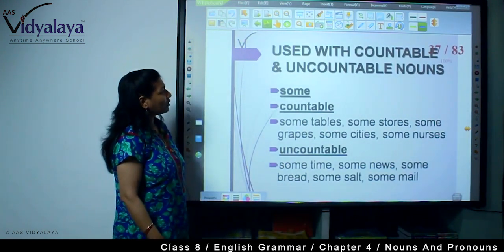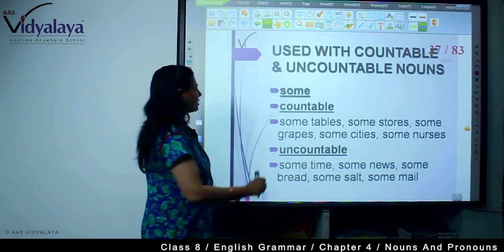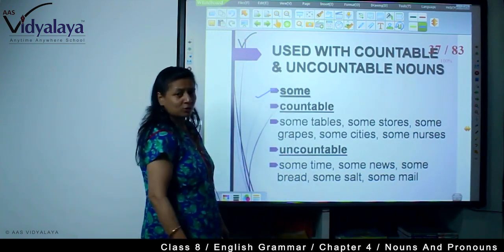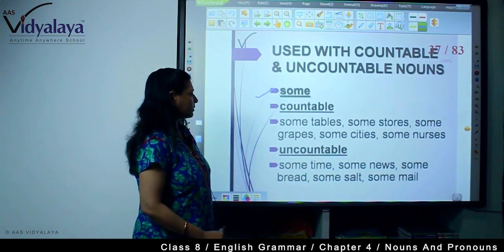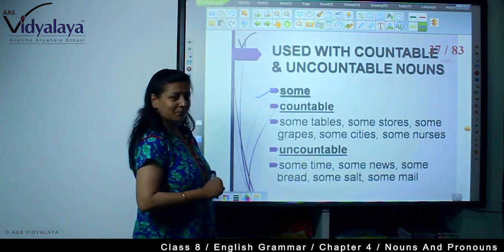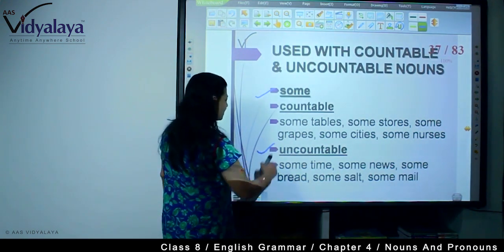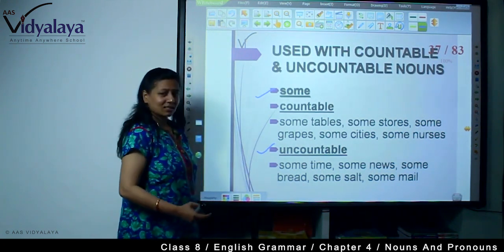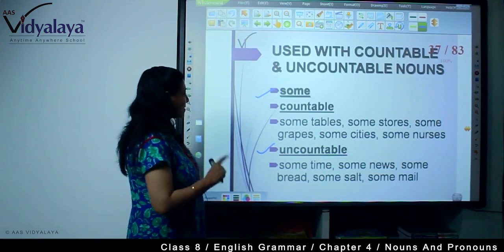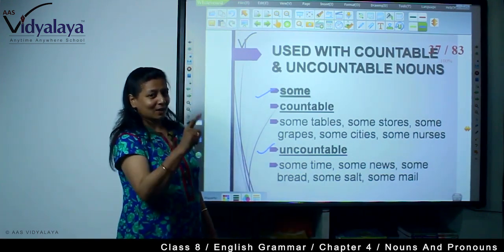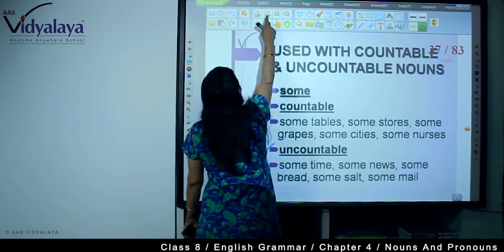Now, words used with countable and uncountable nouns. Some, when used with countable: some tables, some stores, some grapes, some cities, some nurses. And with uncountable: some time, some news, some bread, some salt, some mail. Same word, some, in both countable and uncountable.